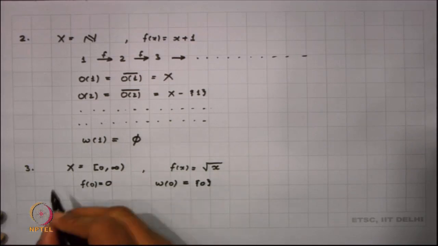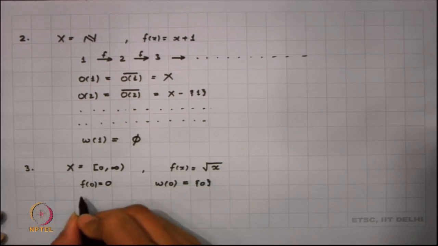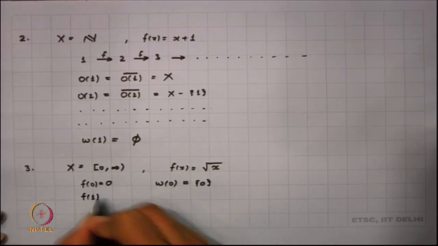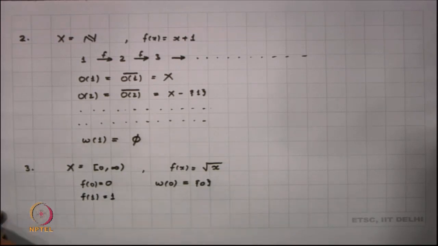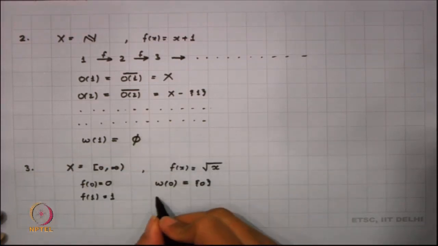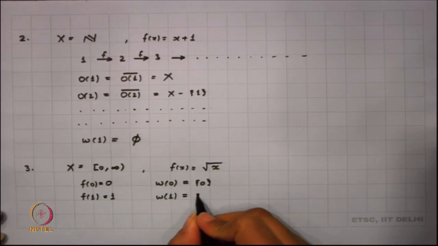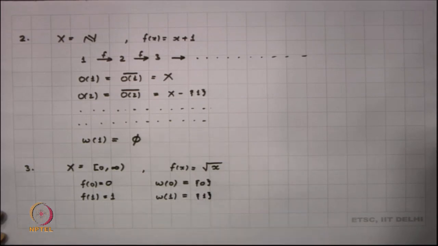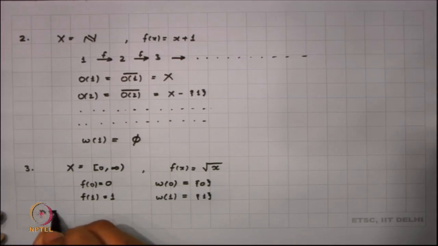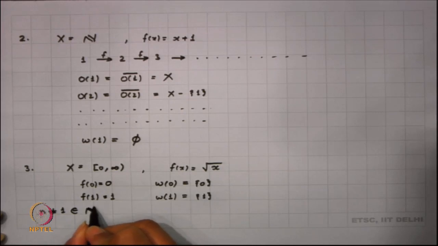Now, again I know that f of 1 is 1, and so similarly I can say that the omega limit set of 1 is going to be just singleton 1. Now, let me take n not equal to 1, belonging to the natural numbers. What happens in that case?